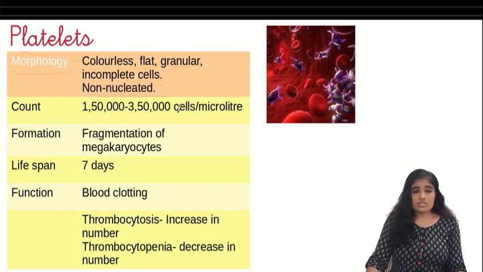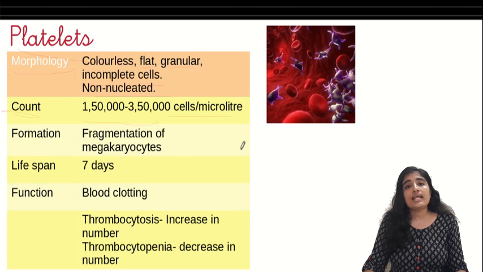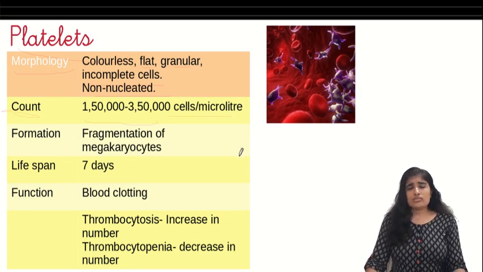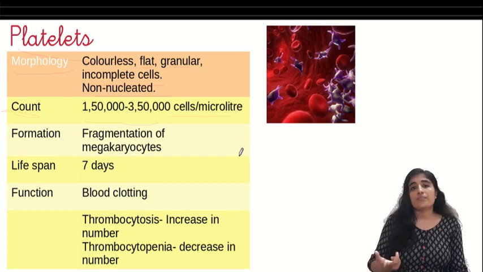So we want to know more about this, right? So yeah, I'm going to count this. I'm going to count 1 microliter, and we see that there are 1,50,000 to 3,50,000 platelets per microliter of blood. What are they doing? So many platelets in 1 microliter. What are these platelets doing in our body?